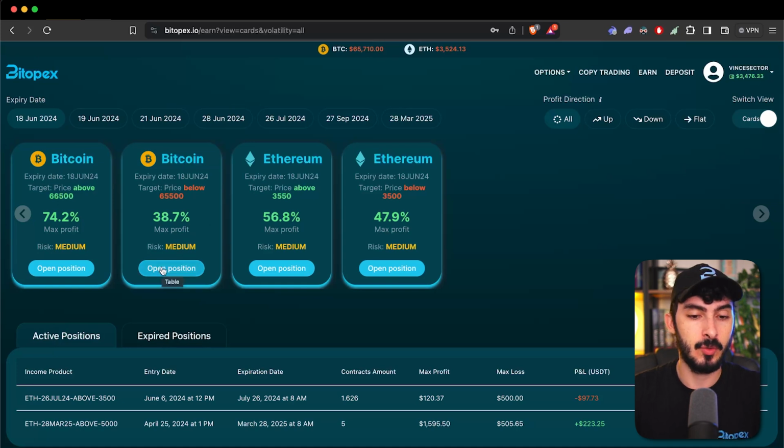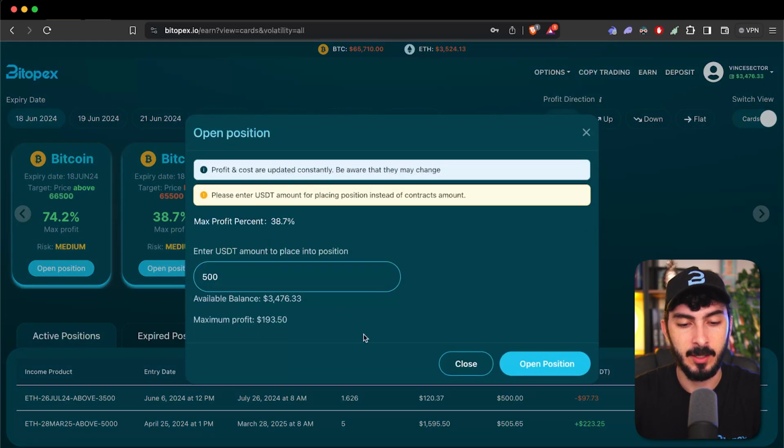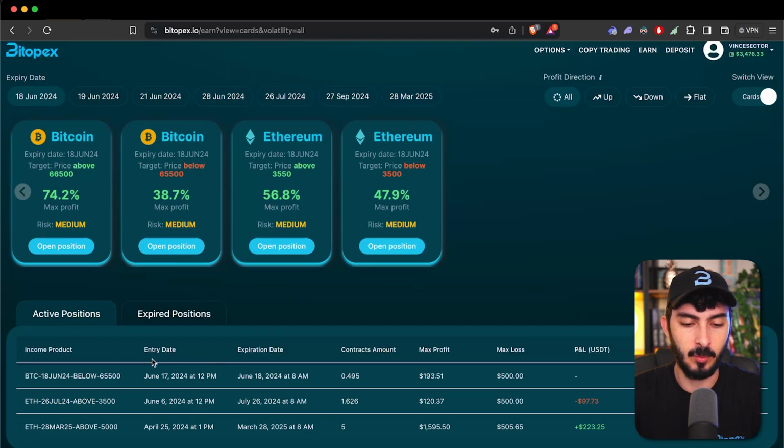So let's say you do believe, you do agree with me, that by tomorrow it will be profitable. You click right here, you put the amount you want to place into the position. So let's say $500, and I would make back 193. So you go, okay, open the position, and now the position is opened. And you wait a little bit, you'll see you will be filled at the bottom. The P&L takes a little bit to show, but it is right here already. You can see it loaded up.